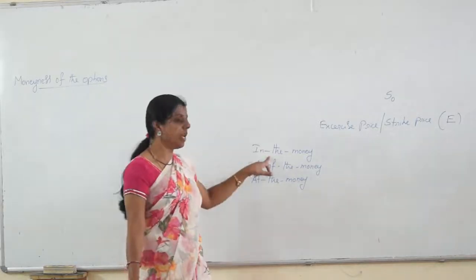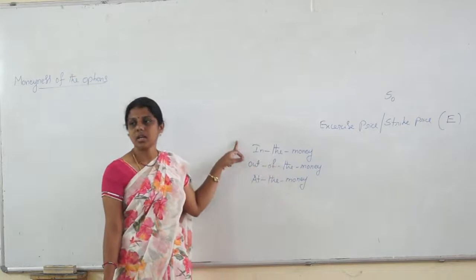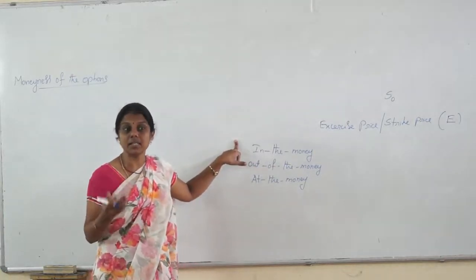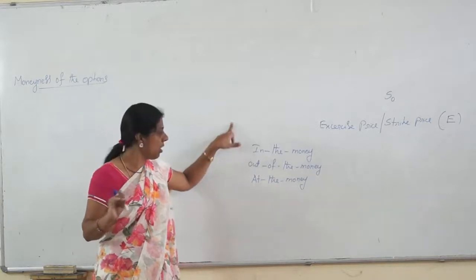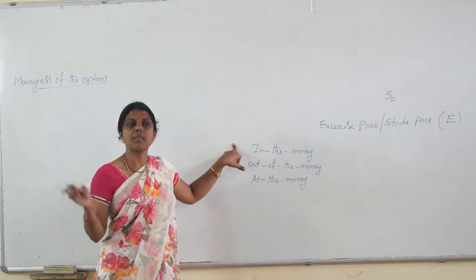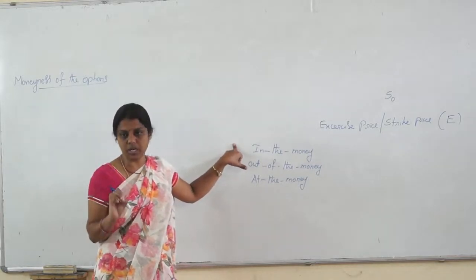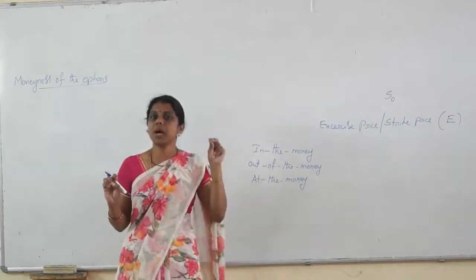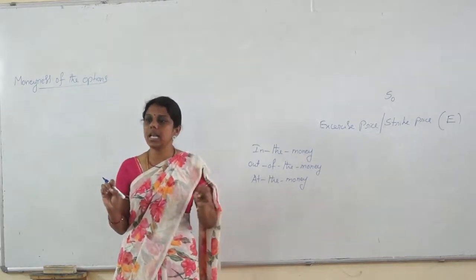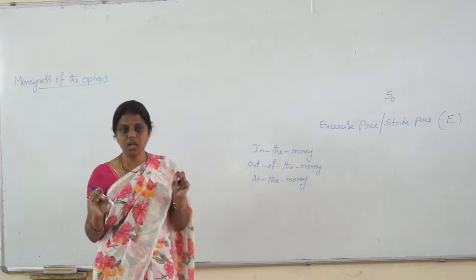In the money means the buyer receives some amount by exercising the option. That is very important. All these are compared only when he wants to exercise the option, only when he is buying or selling the underlying asset on the expiry date.